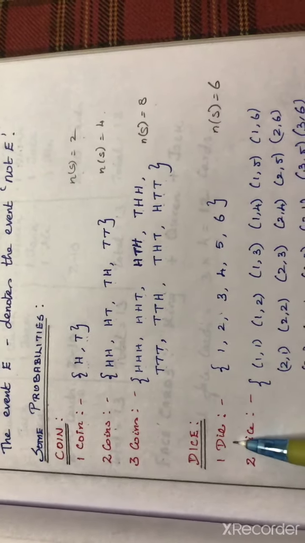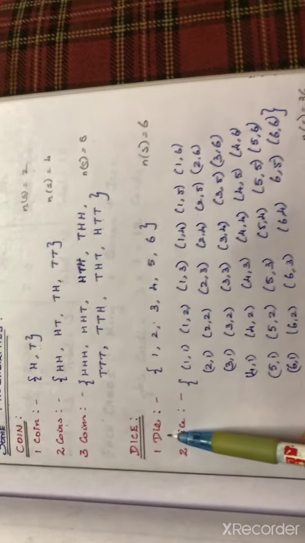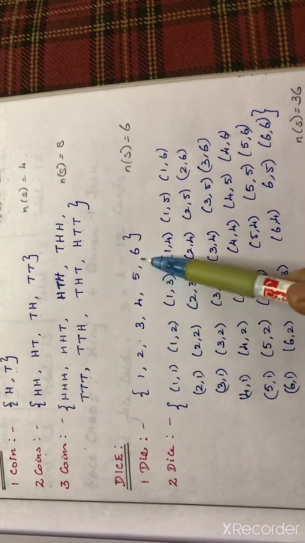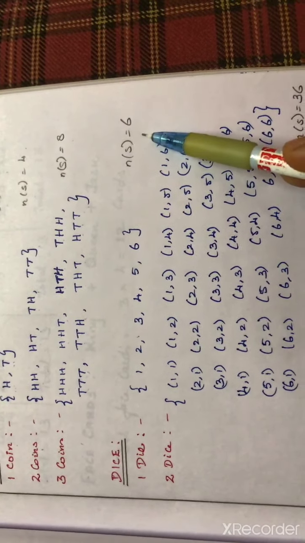Die. When a die is thrown, what will be the outcome? You all know the numbers on a die are 1 to 6. So 1, 2, 3, 4, 5, 6, and n(S) = 6.